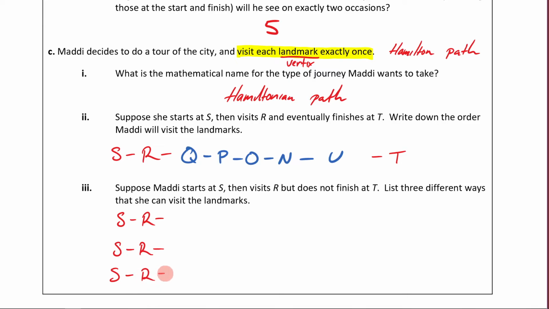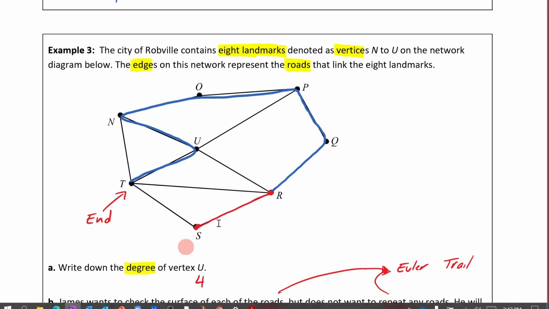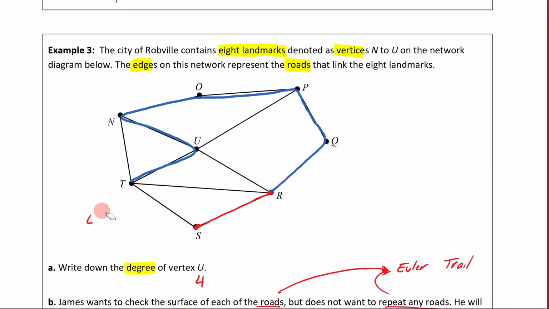All right, so let's come back up here. And this time I'm going to keep S to R, but now I'm going to get rid of this. We're not finishing at T. So what's it going to be? That rhymed. All right, so what are we going to do here? I could do this. I could go U, T, N, O, P, Q. That would be one way of doing it. What else could I do? I could go T, U, P, O, P, Q.